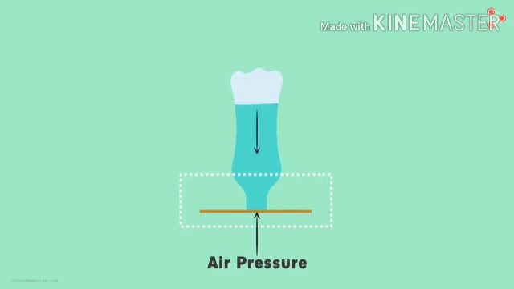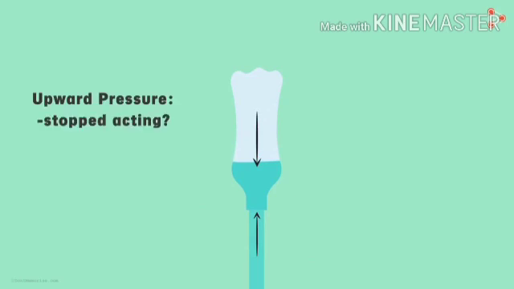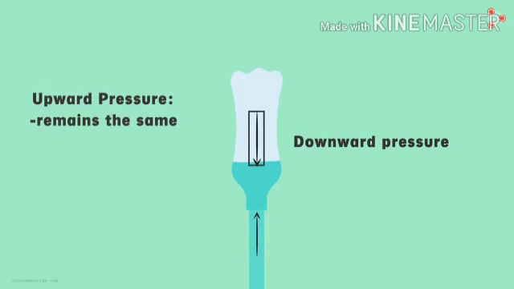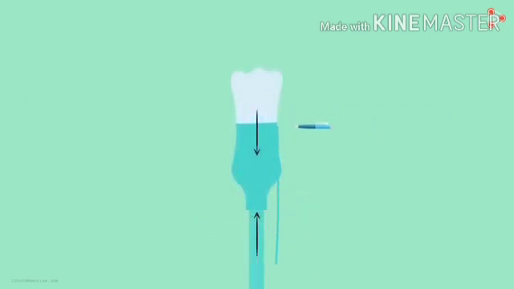Now make a few holes in the bottle at its base. What happens now? Why did the paper fall off? Did the upward pressure on it stop acting or did it reduce in value? No, it didn't. The upward pressure on it by the air remains the same, but the downward pressure increased in its value. When we made holes in the bottle, we allowed air to flow inside it from the top.